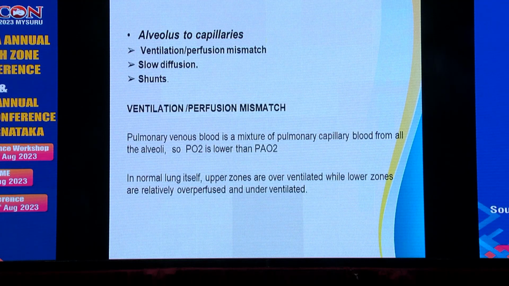At the level of alveolus to capillaries, there are chances of ventilation perfusion mismatch, slow perfusion and shunts. Ventilation perfusion mismatch: the pulmonary venous blood is a mixture of pulmonary capillary blood from all the alveoli, so the PO2, the pressure of oxygen, is lower than the alveolar pressure in that area. In the normal lung itself, the upper zones are overventilated, as you all know, while lower zones are relatively less ventilated, but the perfusion is more in the lower areas than the upper zones.